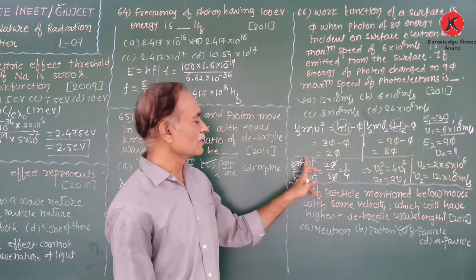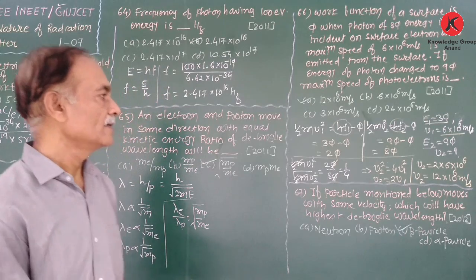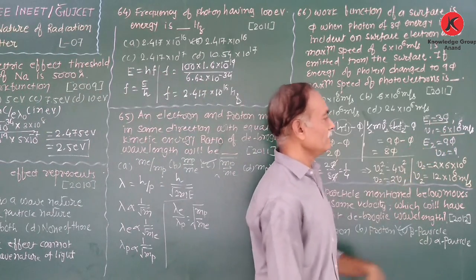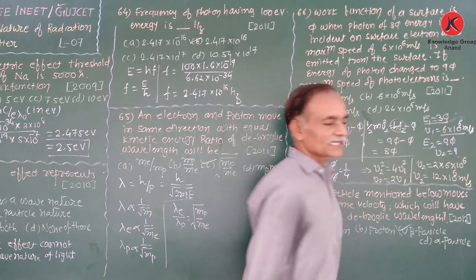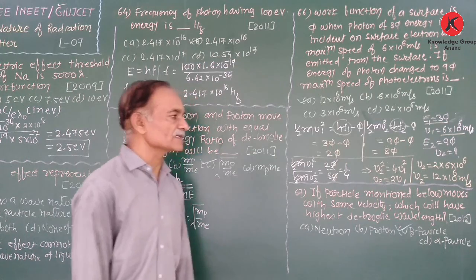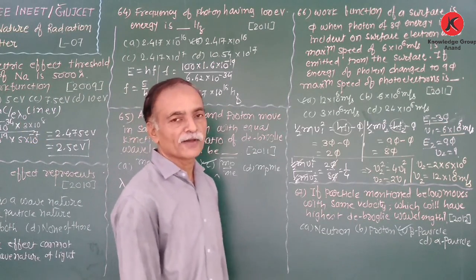Therefore, v2 square is equal to 4 v1 square, therefore v2 is equal to 2 v1. v1 is already given, 6 into 10 to the power 6. Therefore, 12 into 10 to the power 6 meter per second is the velocity of the photoelectrons emitted from the surface.